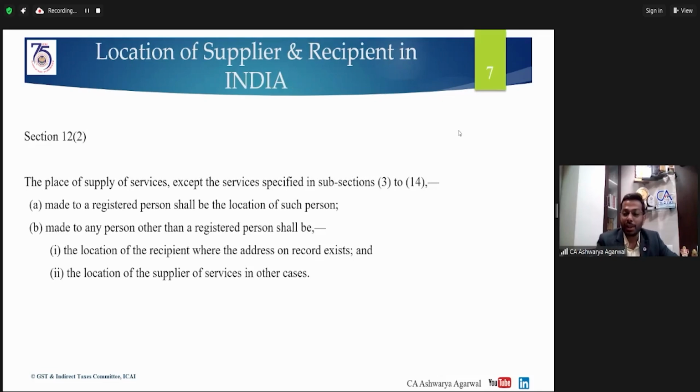So if you are having the address of the recipient on record, then the address of the recipient will be the location of the place of supply. And if you do not have any address, then the location of the supplier will be used. It will be deemed that the service has been supplied at that place only, that is, at the place of the supplier. And that will decide the place of supply of that service.